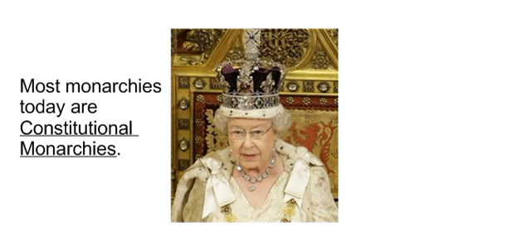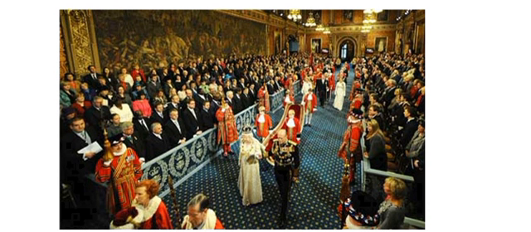And in a constitutional monarchy, we do have a head of state who is a king or queen, but they don't really have much power in the government. In a constitutional monarchy, such as Great Britain, the members of parliament, pictured here around the outside of this picture, are really in charge of running the national government.